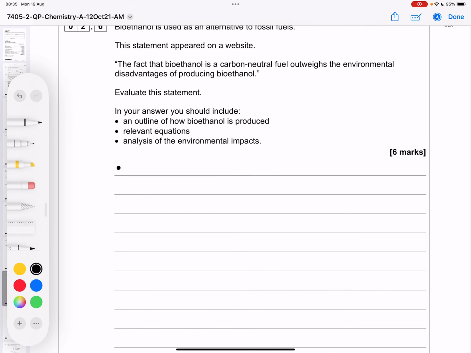So bioethanol has to be made in a sustainable manner. So the first thing that happens is that photosynthesis removes CO2 from the atmosphere.